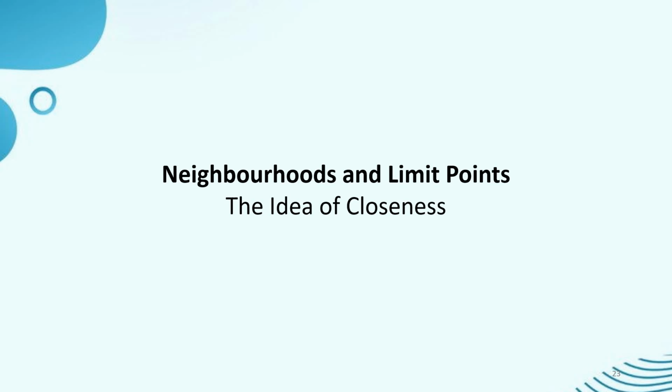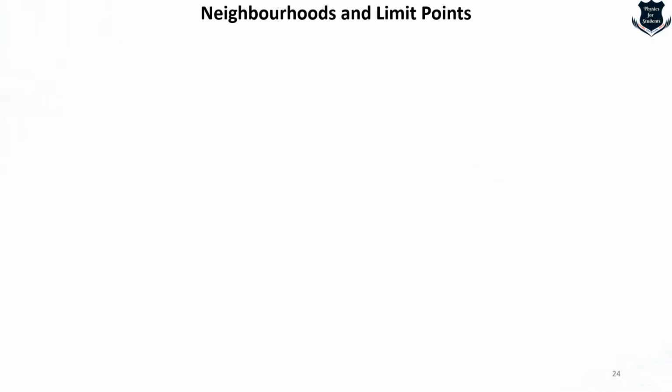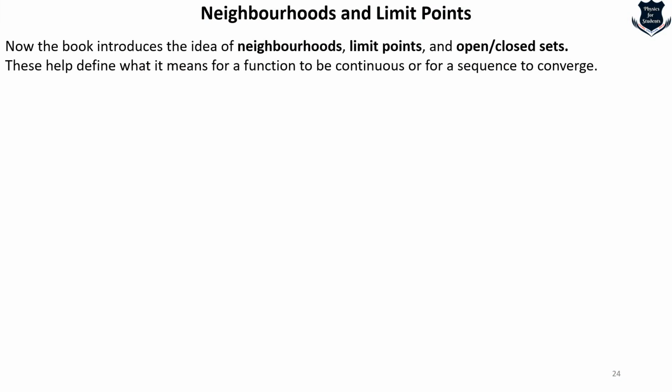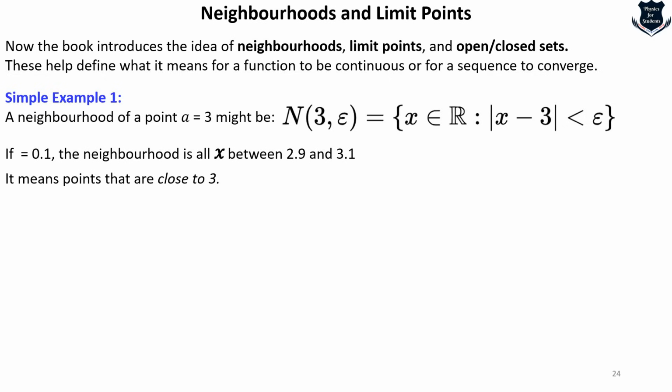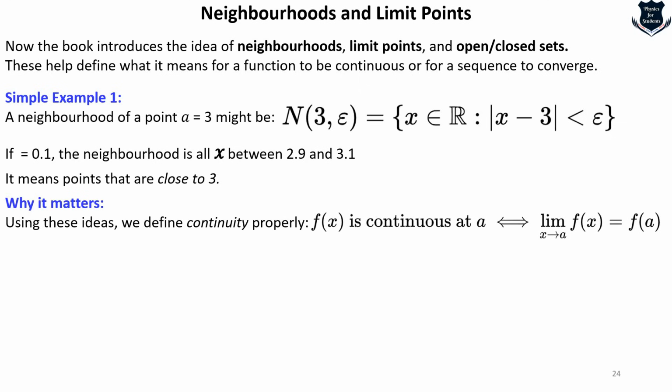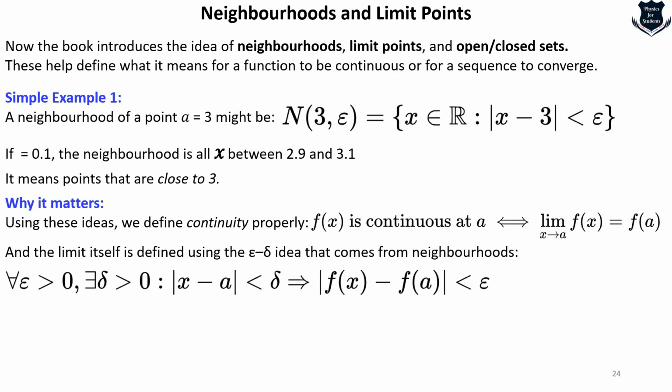The third step comes once you know what the real number line is: you go ahead and understand neighborhoods and limit points. So the idea of closeness in calculus is now being rigorously explored. For example, if I take a simple example, a neighborhood of a = 3, if it is 0.1, the neighborhood is between 2.9 and 3.1 and so on. Why does it matter? Because these ideas define the continuity property, and the limit itself is defined by this.